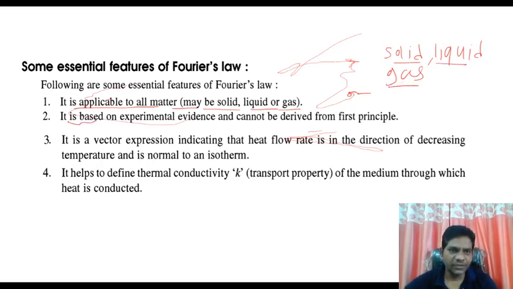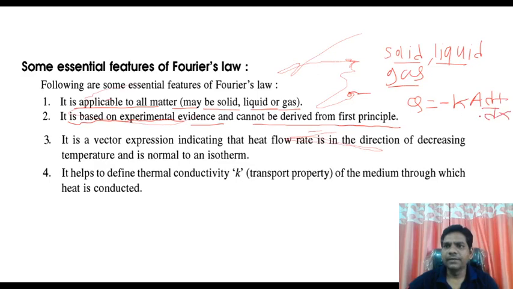The second point is that it is based on experimental evidence and cannot be derived from first principles. We know the equation Q is equal to minus K A dT by dx. Every time we require some experiment here. Without experiment we cannot determine any values.